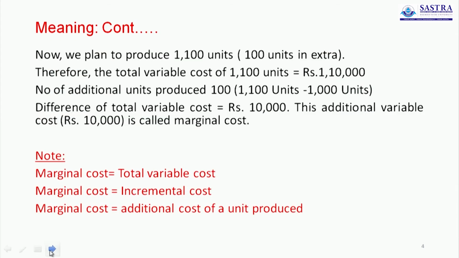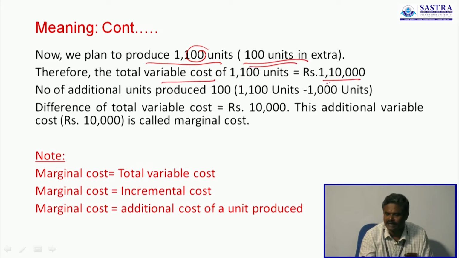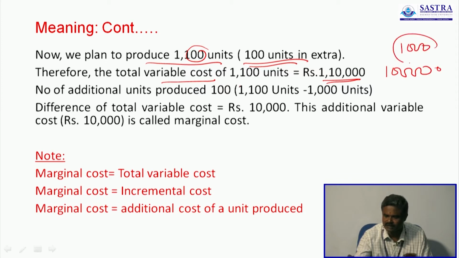Now we decide to produce 100 units extra. So here the total variable cost is 1,10,000. Previously we spent only 1 lakh because we produced 1000 units. Now we spent 1,10,000 because we produced 1100 units.